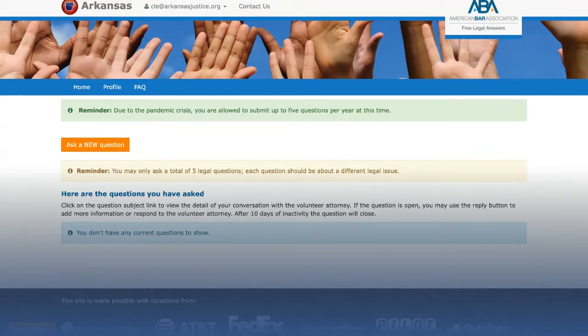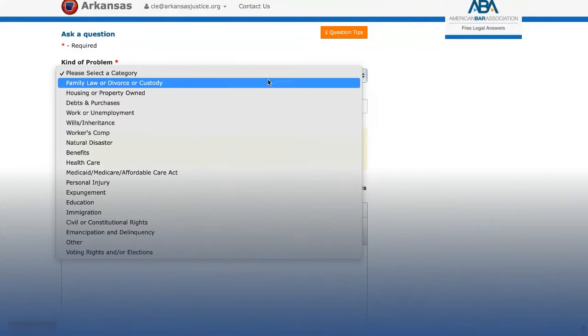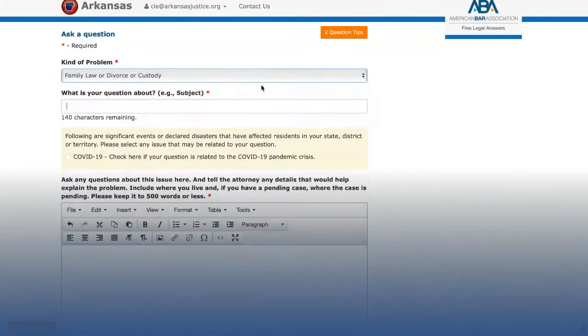Once you are logged in, you can ask a question by clicking on the orange Ask a New Question button. Select the type of problem your question falls under. If you do not see the category you are looking for or do not know which category your question falls under, select Other. In the next line, briefly state the topic of your question. In the next box, provide as many details as possible. When providing information, don't forget to ask a specific question.